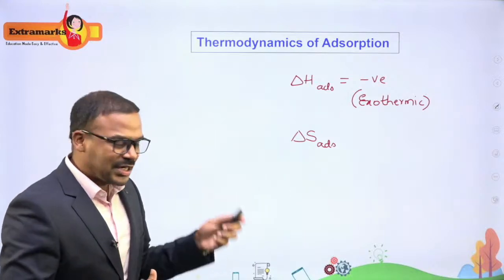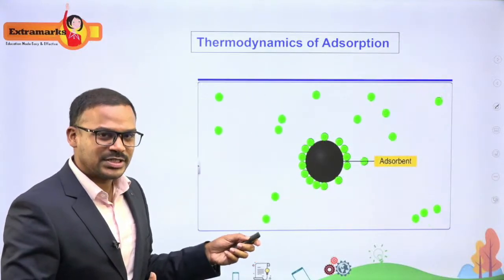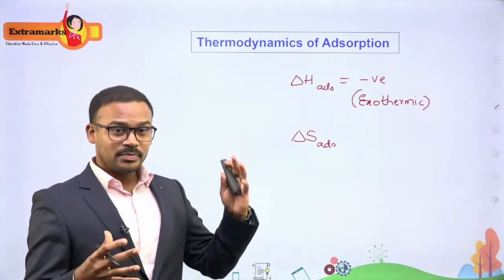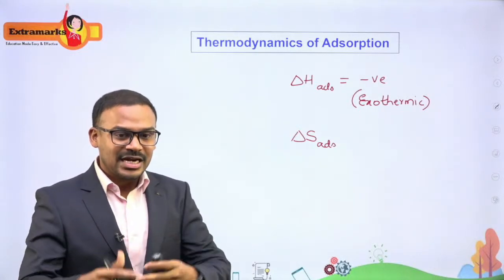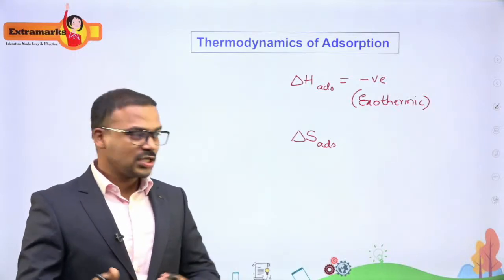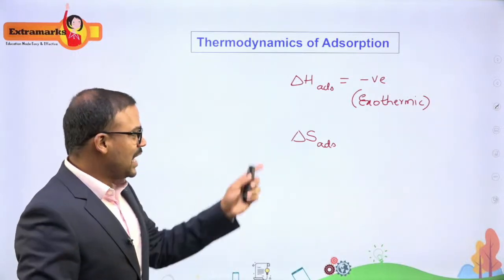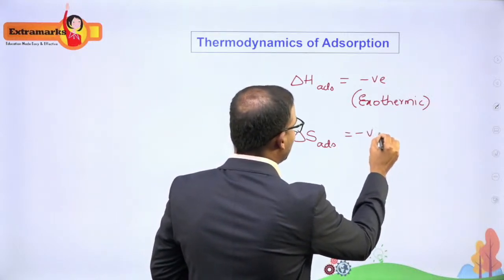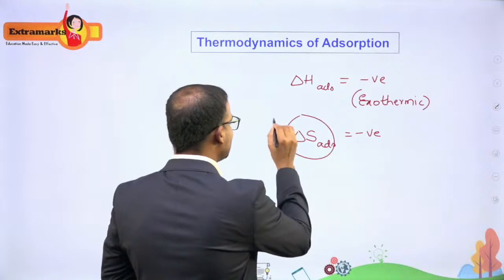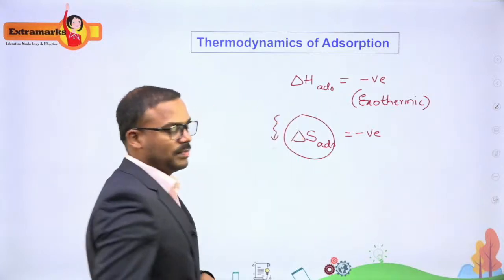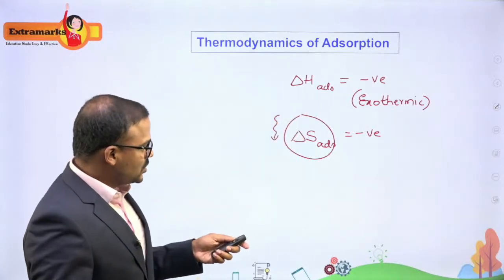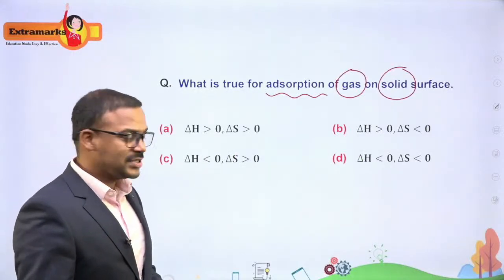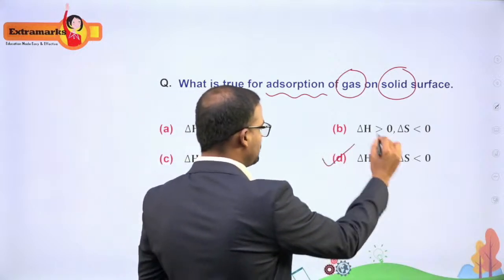So what is happening in the adsorption? The gaseous molecules are losing energy, that is exothermic, and also coming closer and interacting with the surface. They are forming new bonds with the surface. So the delta S of adsorption is also less than 0, so this is also negative. The entropy is decreasing, and it is an exothermic process. So you can answer your question now. Delta H is less than 0 and the entropy is decreasing. So my answer is option number D.